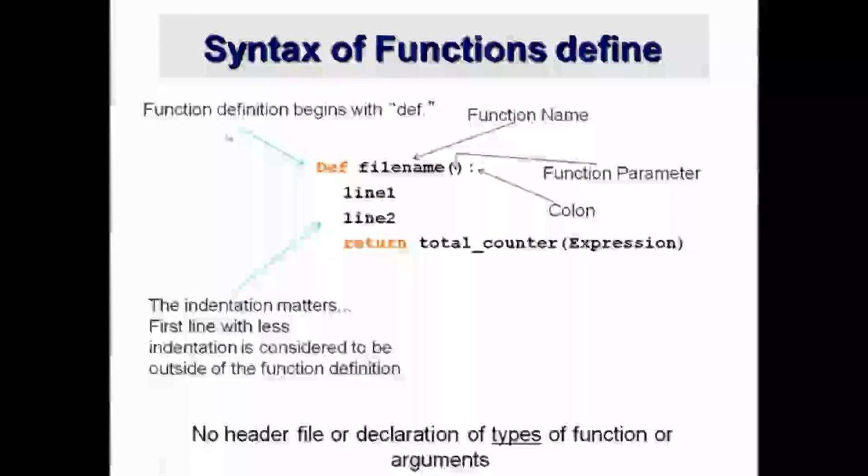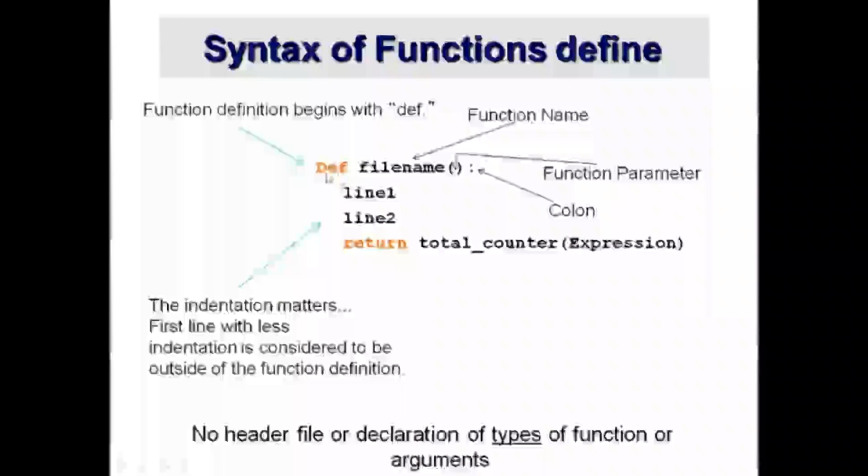A function is defined using the def keyword. Here, def is a keyword, and function defining begins from this keyword. And the function name: here, the user can give any name as a function name. And function parameters: in this place, the user can give multiple parameters or inputs at the time of executing code. Colon is also an important part in function defining.